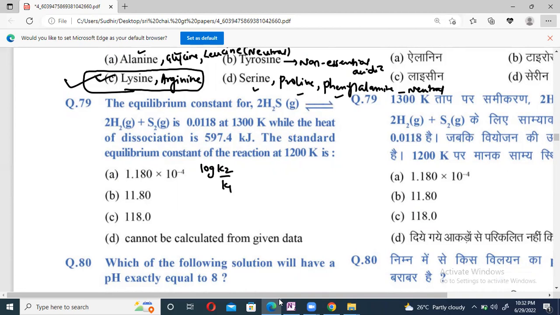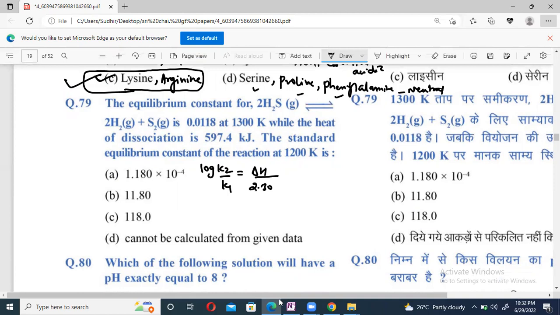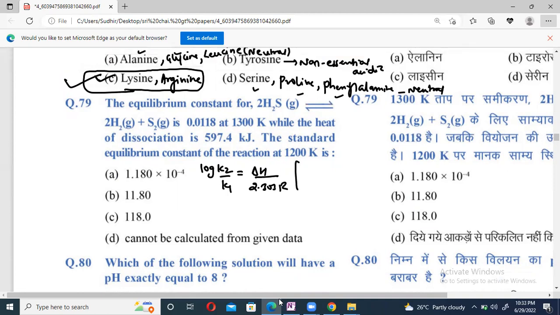Log K2 by K1 equals delta H by 2.303 R into 1 by T1 minus 1 by T2. But it is a log K2. K1 value is 0.0118, equal to the delta H value. Check it, beta.